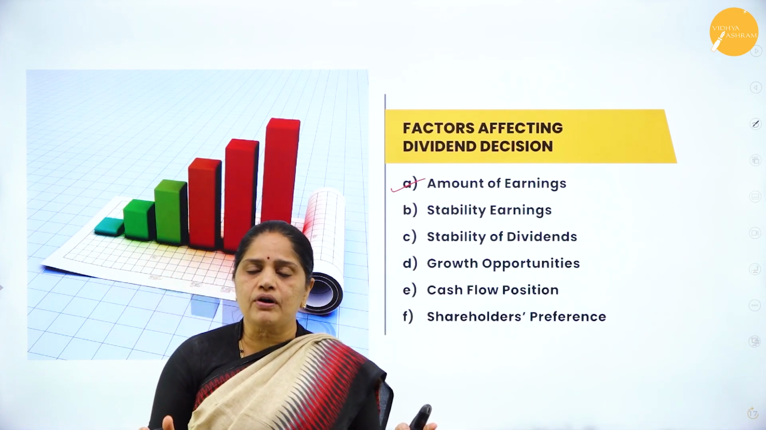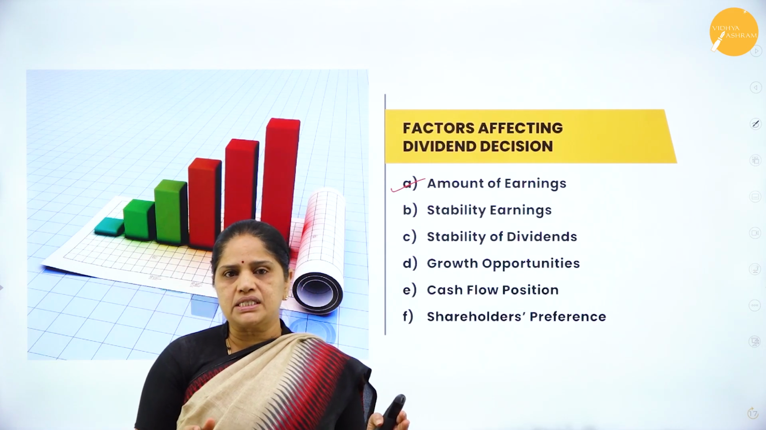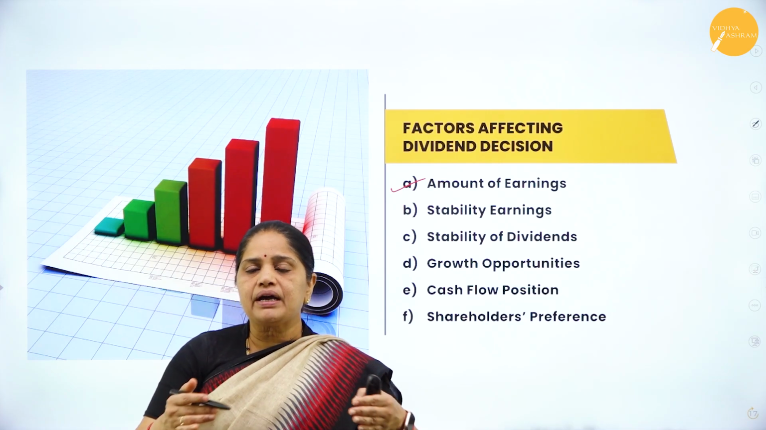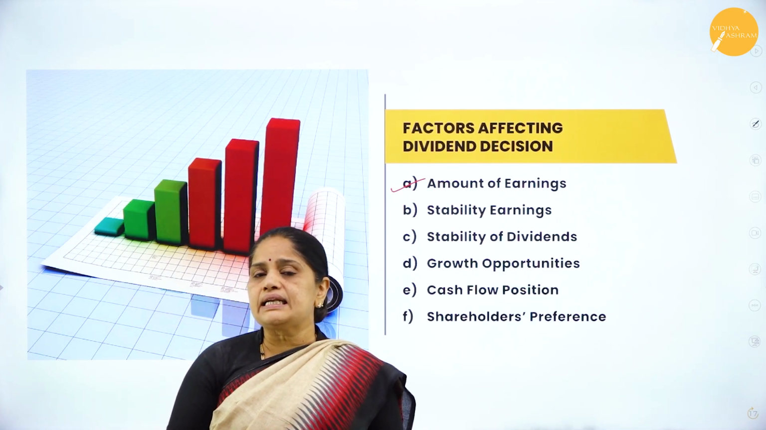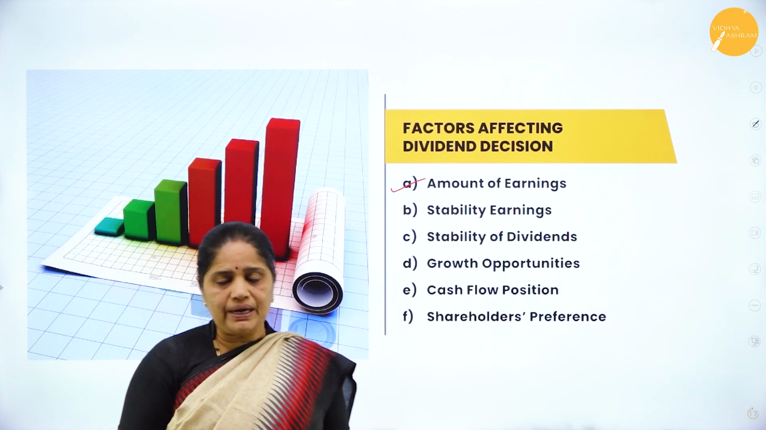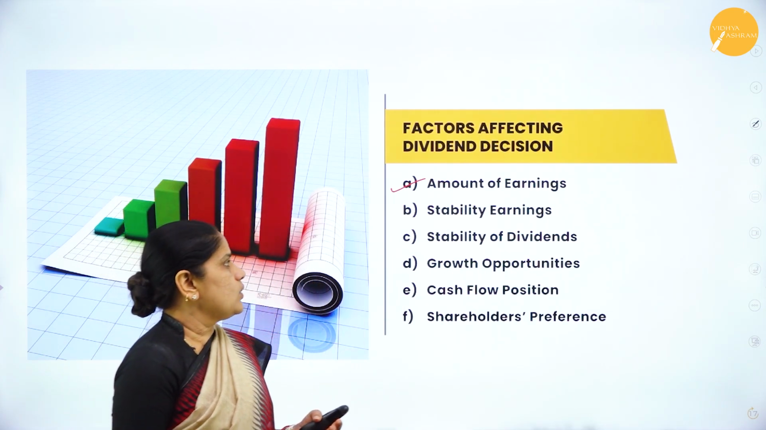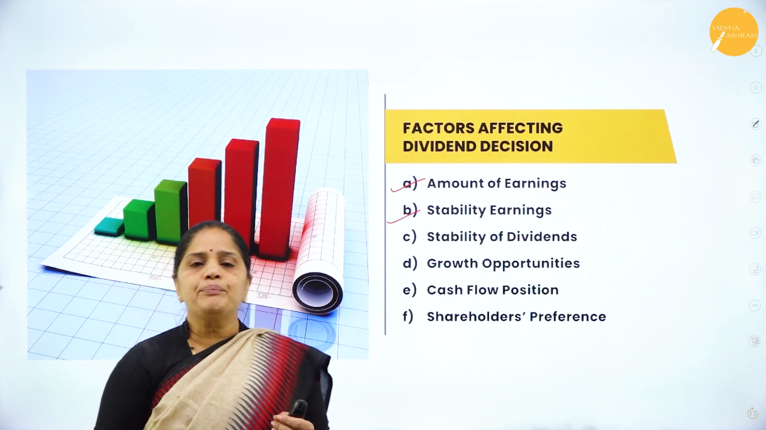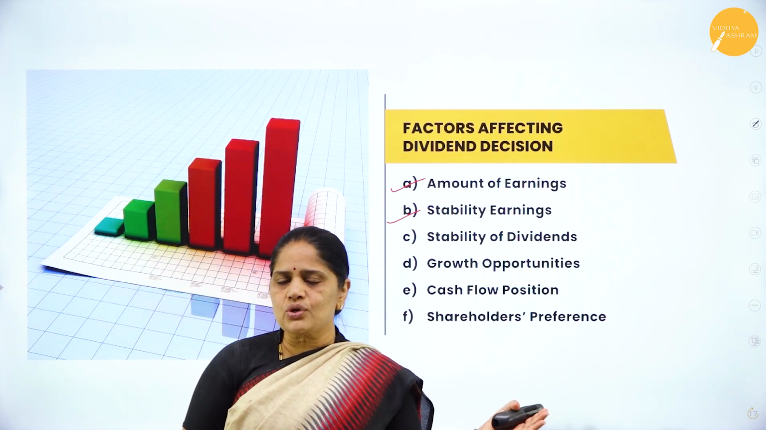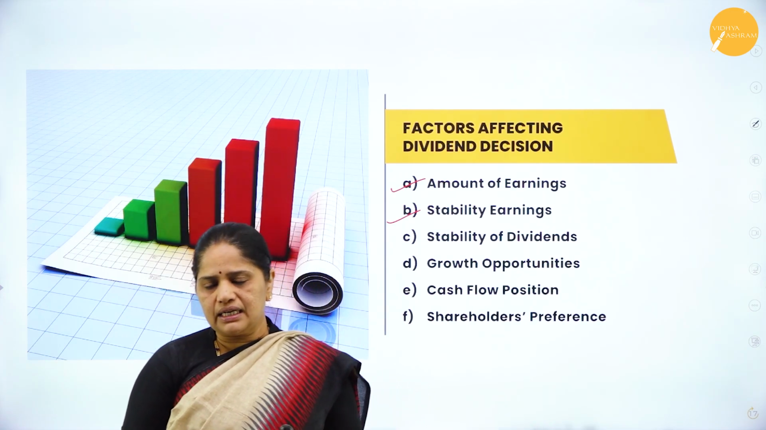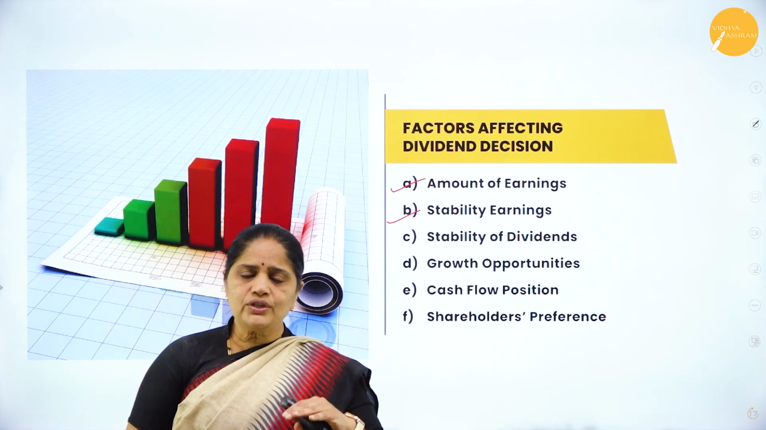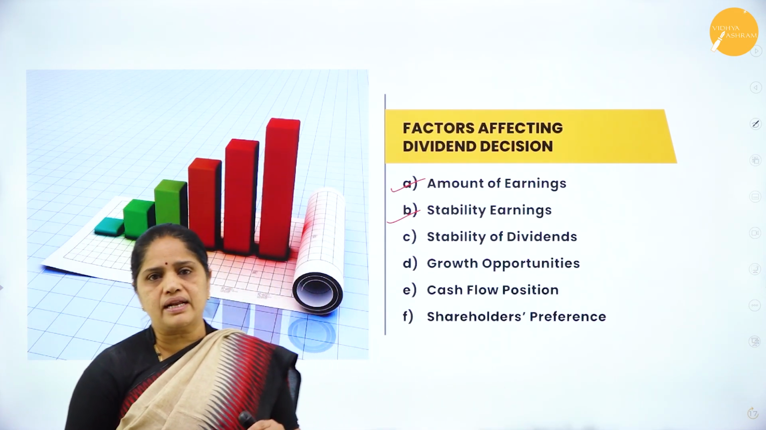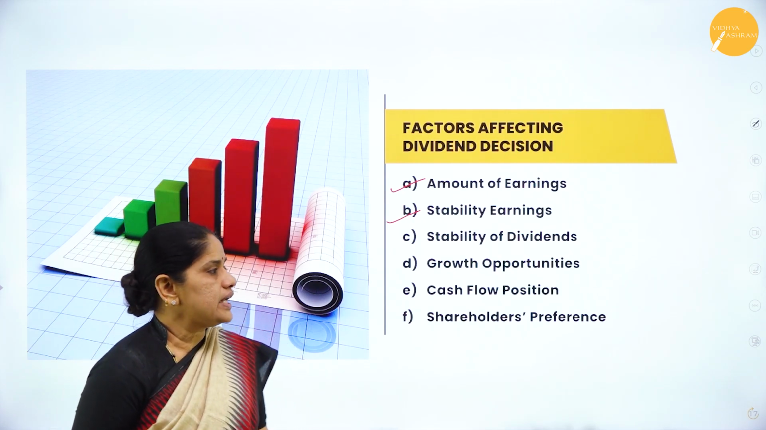What is the volume of profit the company has earned in the previous year? If it is a very huge profit, then the company may keep a part of it as retained earnings and distribute the next part as dividend to the shareholders. Then second one is stability of earnings. So if the company has stable profits over so many years, then you have to pay the shareholders the dividend just like the last year itself. So there will not be any change in the dividend decision.